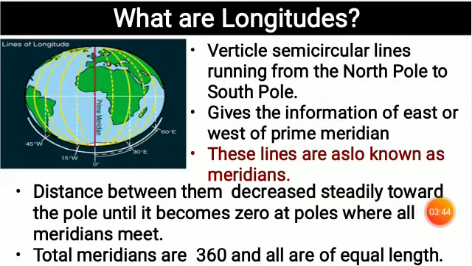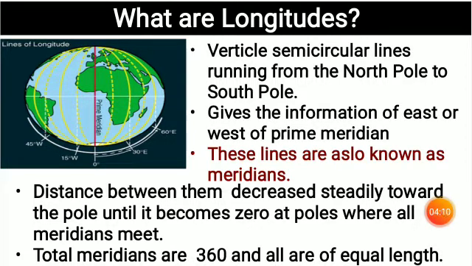This line gives the information of the places on the earth which are east of the prime meridian or west of the prime meridian. The longitudes are also known as meridians. The longitudinal lines are known as meridians.